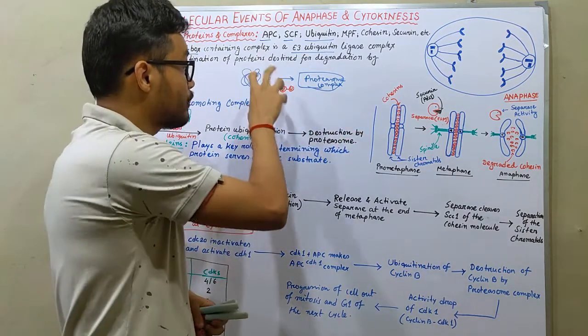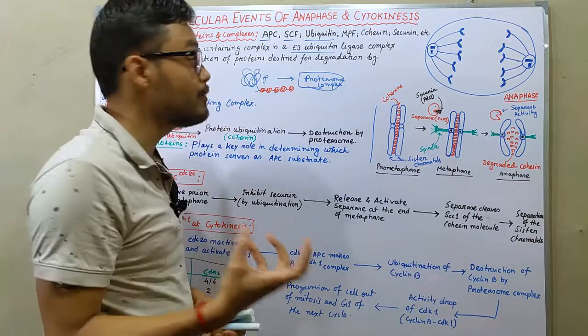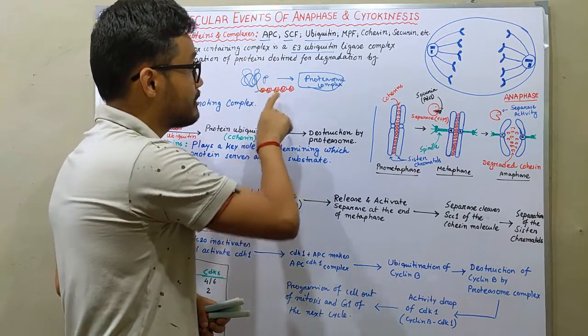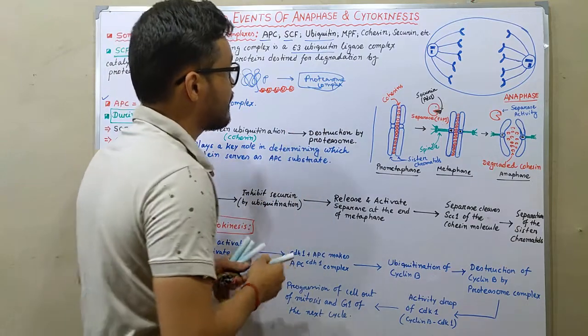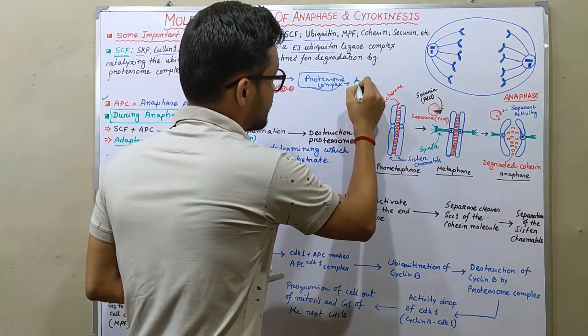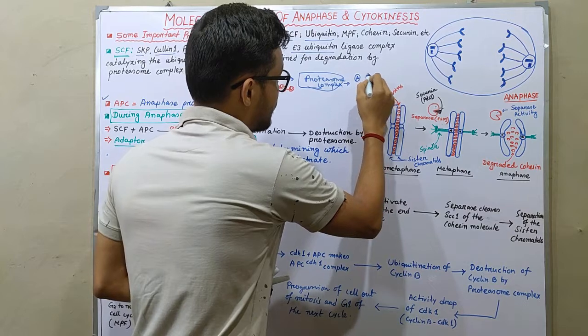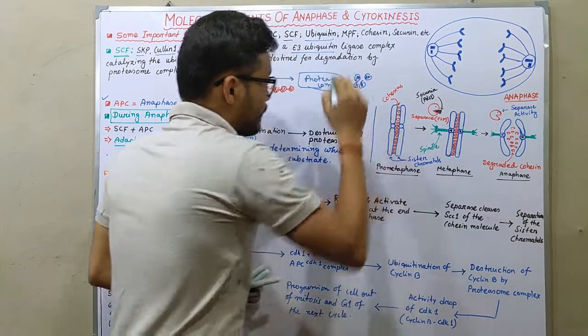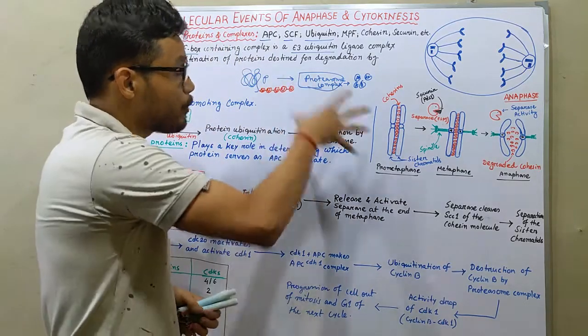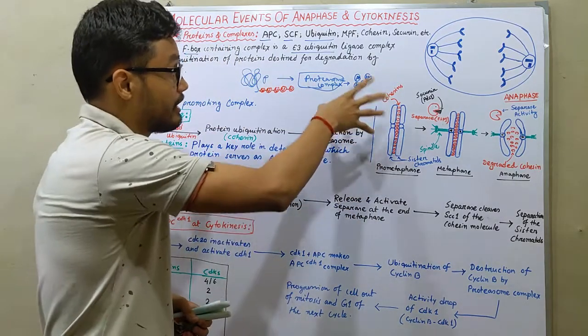That means the proteins attached with ubiquitin can be identified by the proteasome complex, and the proteasome complex now degrades those proteins and produces individual amino acids. So the whole protein is now degraded.